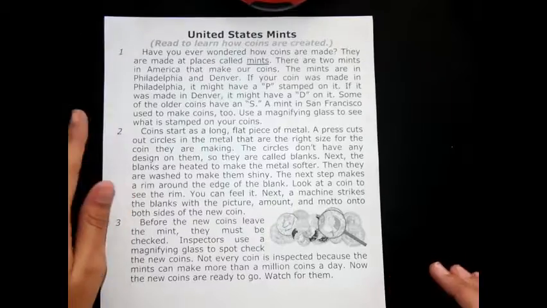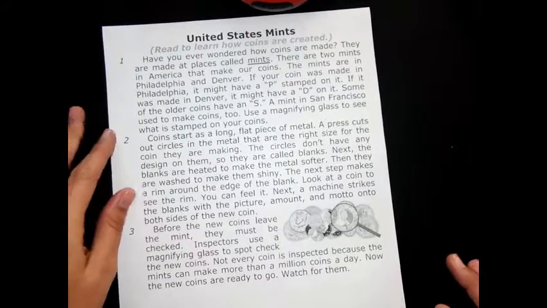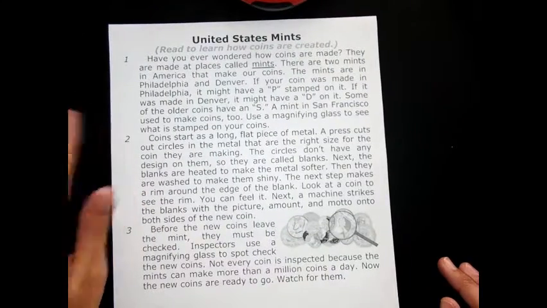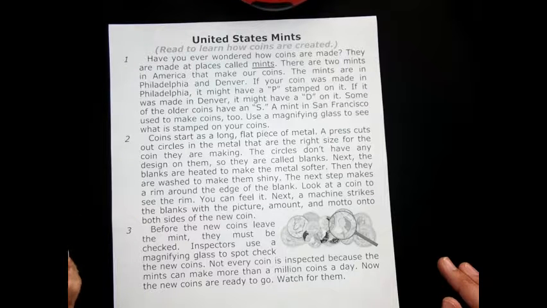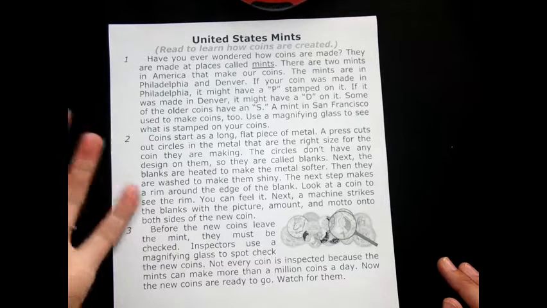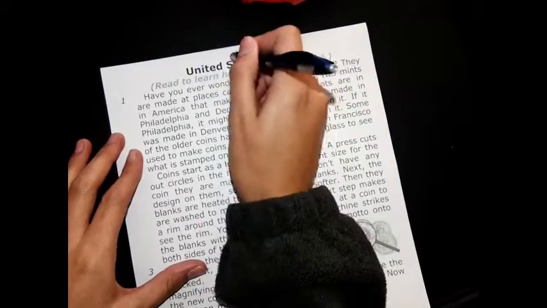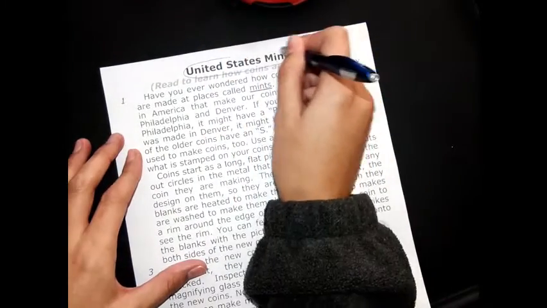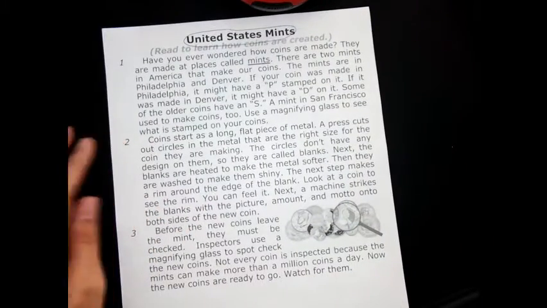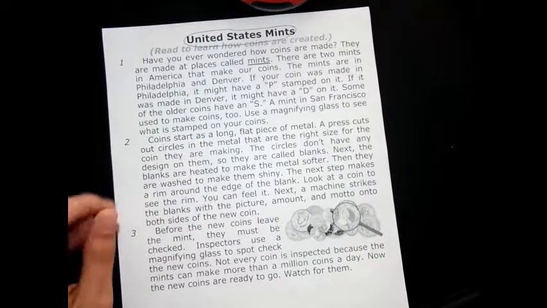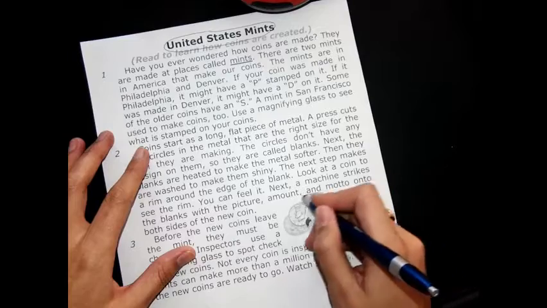Alright guys, so today we have a new passage for the week, and before we read, remember, good readers make predictions. So what are some of the things that we use to make predictions about our text? Right, we use the title, so you always circle the title and you want to read the title, United States Mints, and we also use any photographs or illustrations.